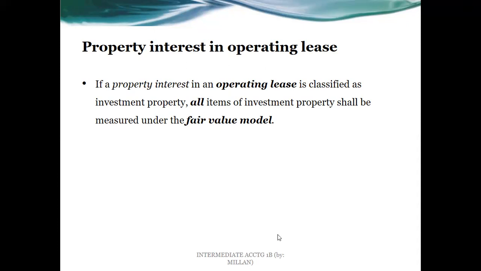But if, for example, we are the owner, but we are also leasing that out under operating lease to another party, and whoever is that party that receives the leased property for use leases that out to another entity under operating lease. So in that case, there is really a property interest. There is something financial and beneficial that is thought would provide more benefits for the entity.